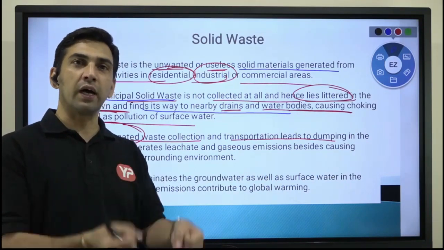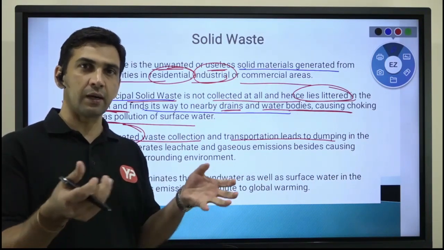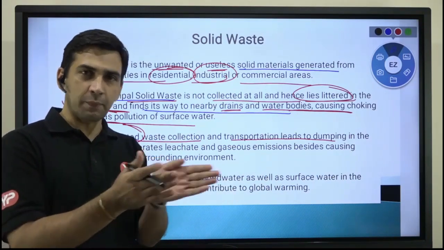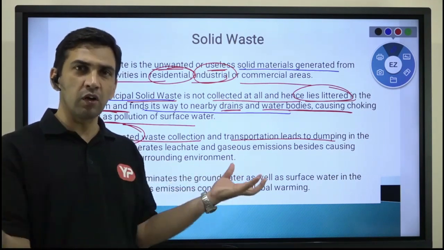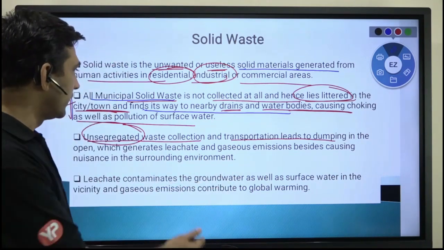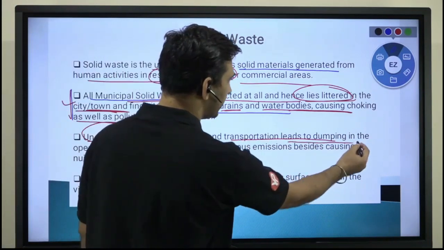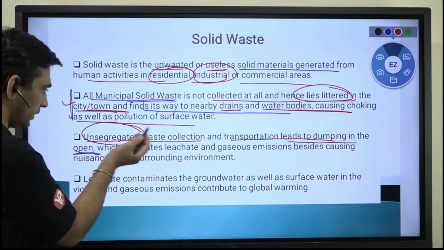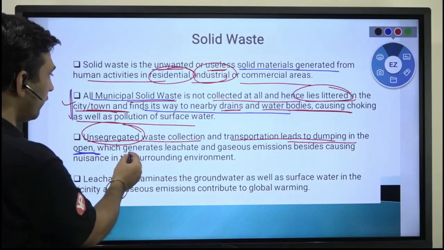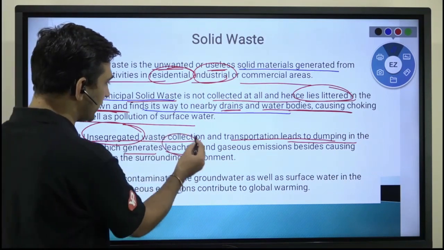Then household items, different articles, they are coming. So you have not separated them, you have not segregated them, all of them are there combined together. It is collected and transportation leads to dumping in the open, which I was explaining generates leachate. Leachate, you should know the term.